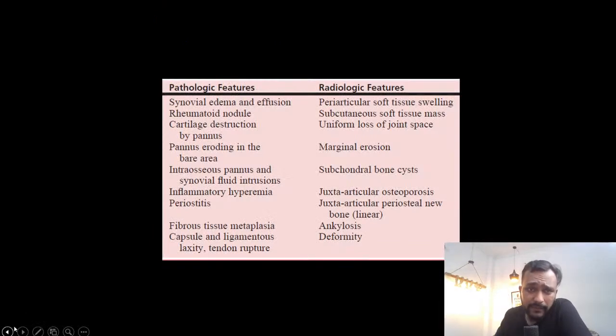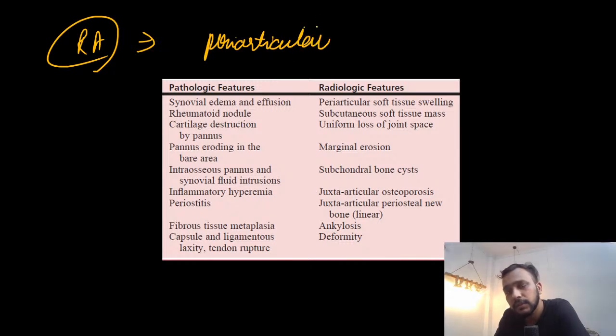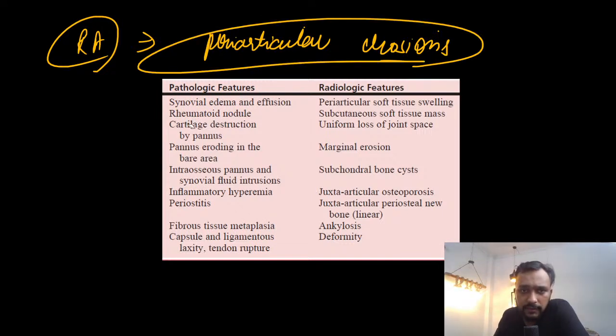And one very important feature of rheumatoid arthritis is that you are going to find periarticular erosions. Periarticular erosions will be seen in these patients. So there is synovial edema and effusion. How does this present? This presents as periarticular soft tissue swelling.